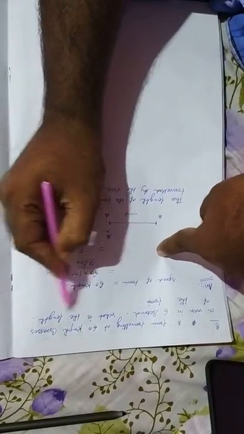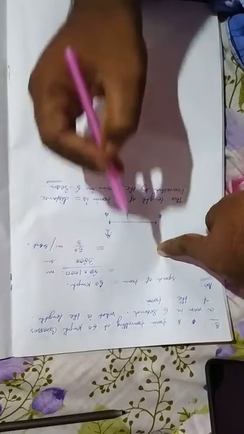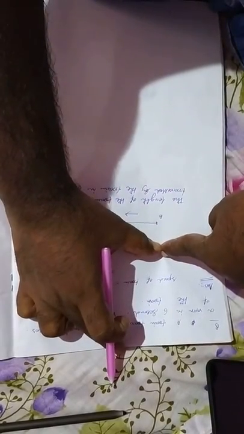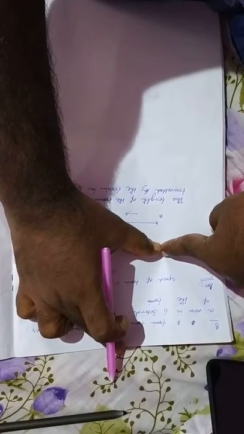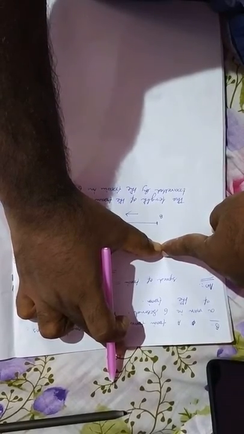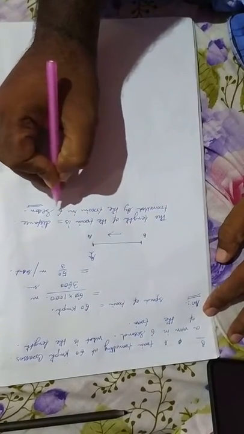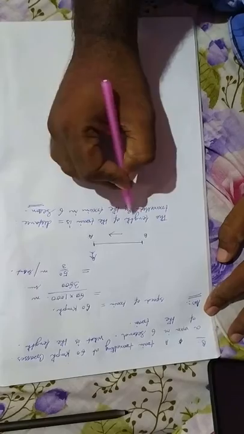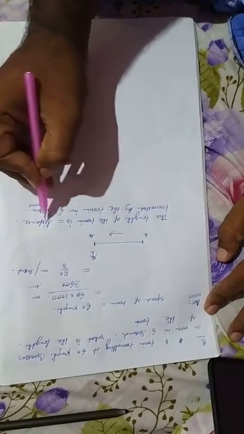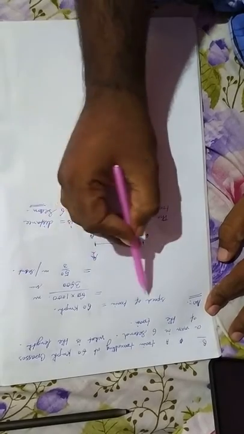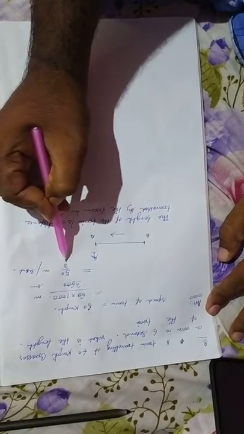Now here the question is, what is the length of the train? So the length of the train is equal to the distance traveled in 6 seconds by the train. So what we need to find is the distance traveled by the train in 6 seconds. The speed of the train here is given as 50 by 3 meter per second.